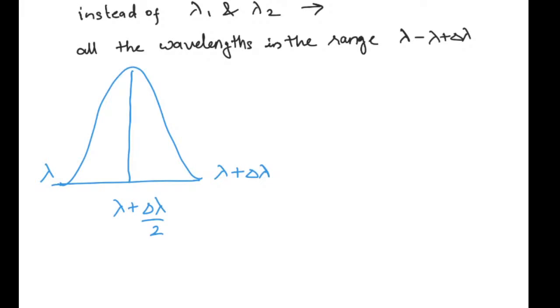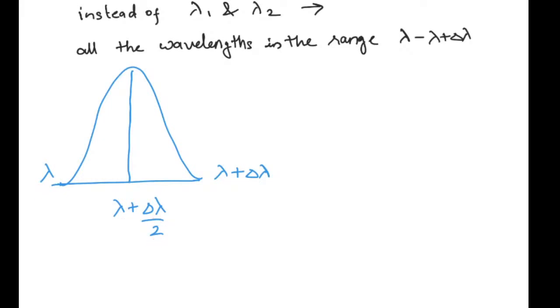In this case, we want to see that the pattern will disappear if we are considering the superposition of wavelength from the range lambda to lambda plus delta lambda by 2.